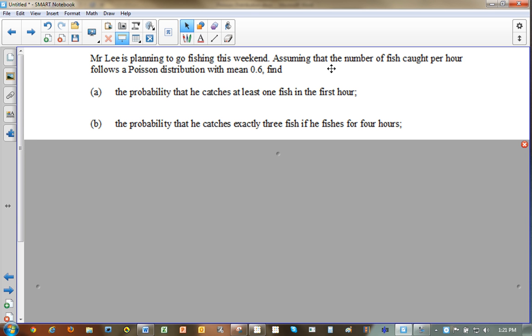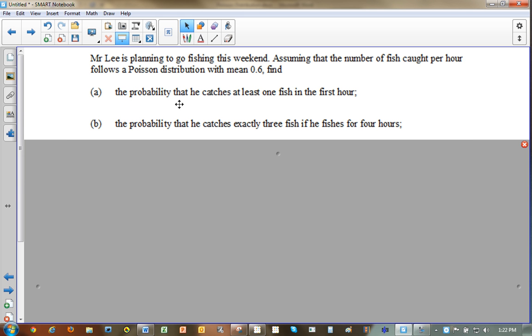So the number of fish he would catch in 2 hours would be 1.2 fish. And in 3 hours it would be 1.8. That would be the expected value. So as the number of hours go up, the number of fish that he catches goes up proportionally. That's all it's talking about in the third statement as to what qualifies as a Poisson distribution.